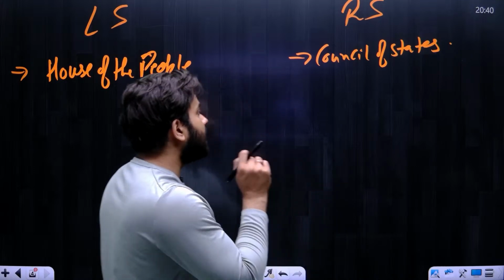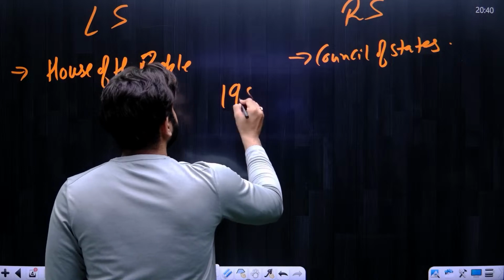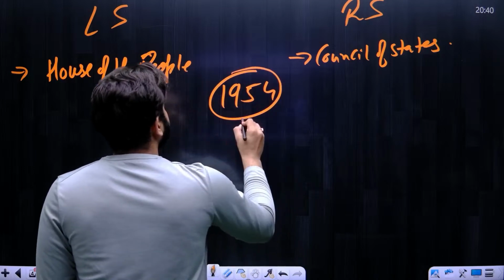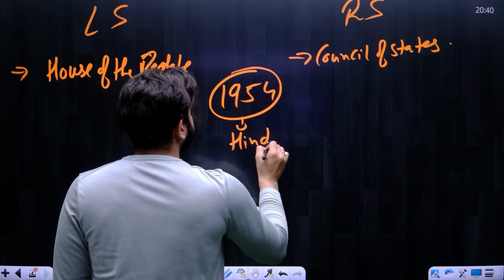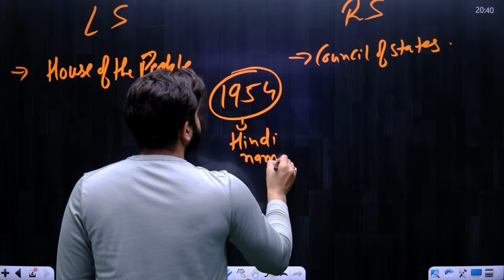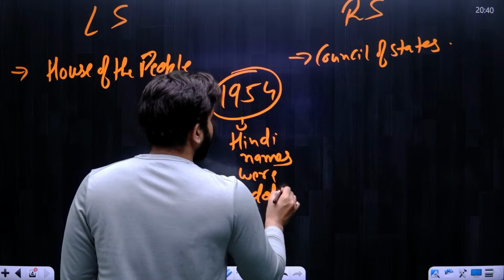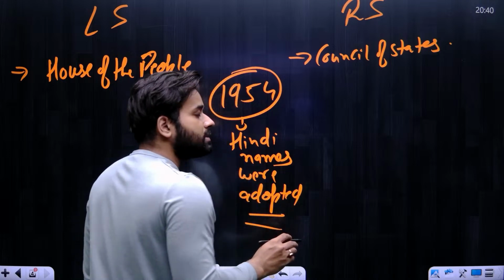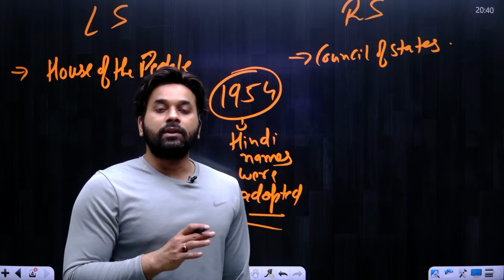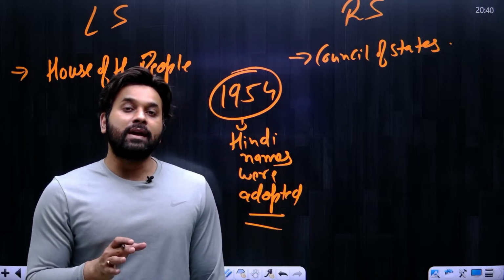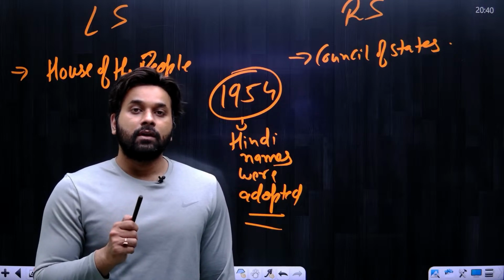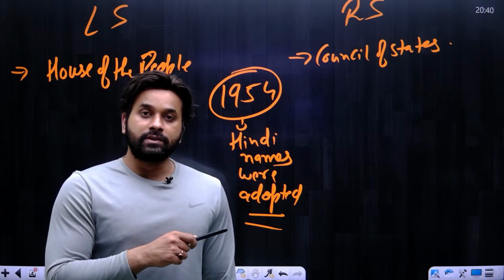So in the year 1954, the Hindi names were adopted. But remember, I am using the word adopted. It means even today in the Constitution, Lok Sabha and Rajya Sabha are not mentioned. House of the People and Council of States are mentioned.